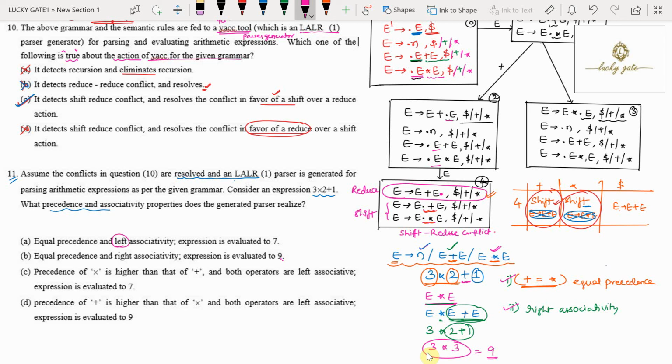Because left associativity is given, option A is incorrect. Option B, equal precedence and right associativity, is correct. And the expression is evaluated to 9, which is correct. So the answer for this question is option B. Coming to option C, precedence of star is higher than that of plus. Because it is given higher, it is incorrect. The same reason applies for option D also. Plus having higher precedence than star is incorrect as well. So the answer for the question is option B.